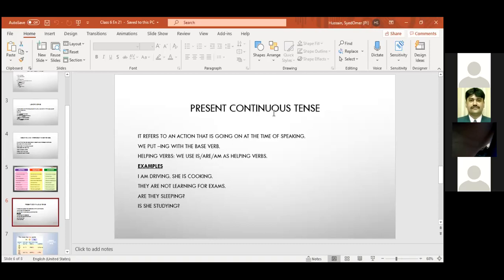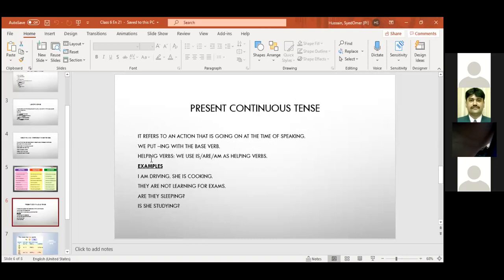So present continuous, whenever we use the word continuous, it means something which is in continuation, which is going on, which is not ended, which is not finished. Okay? It refers to an action that is going on at the time of speaking. You have to note down all these points, so that you can understand the difference. We put ing with the base verb. Okay, this is present continuous tense.